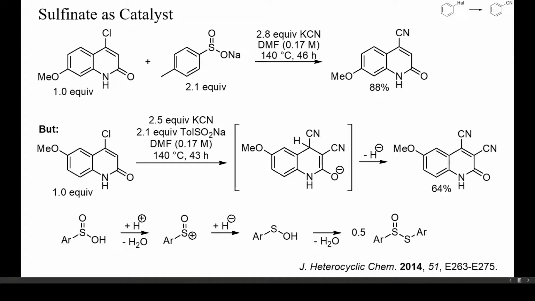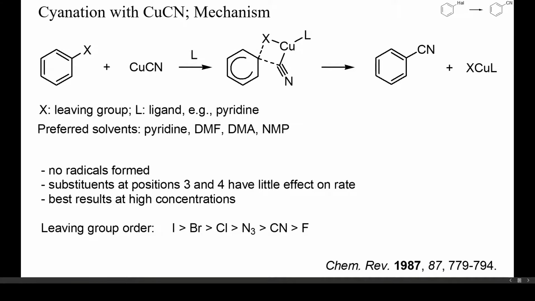sulfinate, as shown here. Transition metal-mediated cyanations are more complex than simple aromatic nucleophilic substitutions, and the precise mechanism can depend on the ligands, solvent, and other additives. The mechanism of aromatic cyanations with stoichiometric copper cyanide has been investigated carefully, and no radicals seem to be involved. The electronic properties of substituents in positions 3 and 4 have little effect on the rate, and the leaving group order does not correspond to that of uncatalyzed aromatic substitutions.